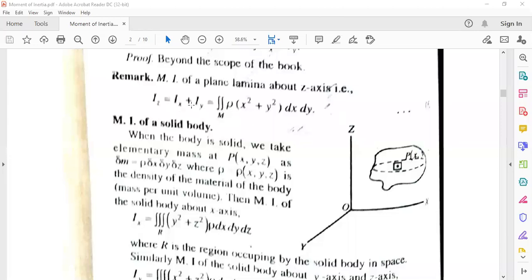So at a time Iz equal to rho Ix plus Iy. So that is double integration of rho into x square plus y square dx dy.